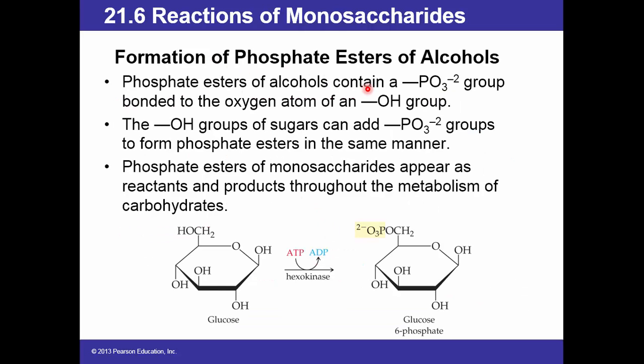Formation of phosphate esters of alcohols. Phosphate esters of alcohols contain a phosphate group bonded to the oxygen atom of an OH group. The OH groups of sugars can add phosphate groups to form phosphate esters in the same manner. Phosphate esters of monosaccharides appear as reactants and products throughout the metabolism of carbohydrates. Glucose is phosphorylated by ATP in the presence of an enzyme called hexokinase to form glucose 6-phosphate. And this is the first step in glucose metabolism, as we will see in the coming chapters.